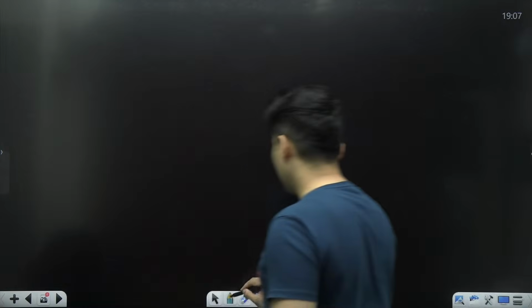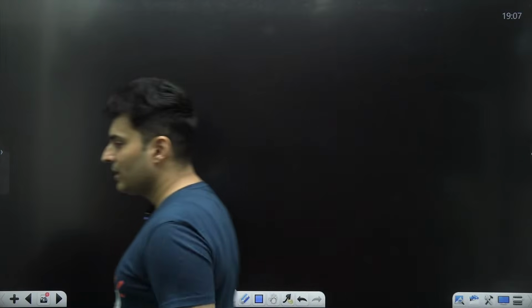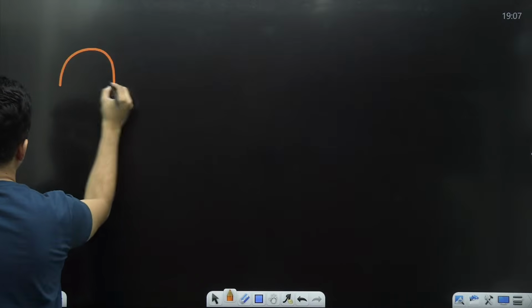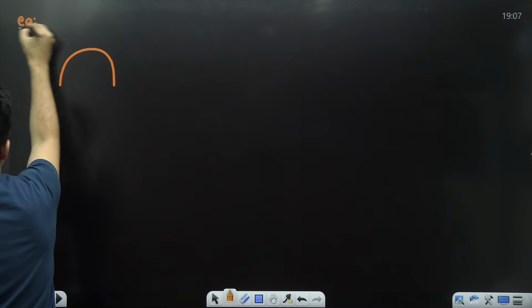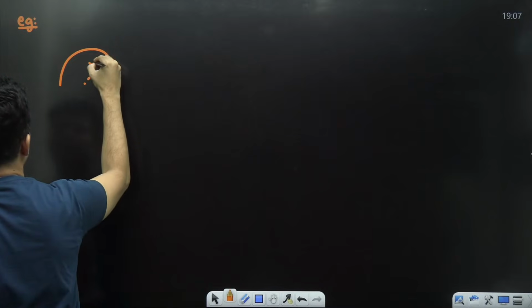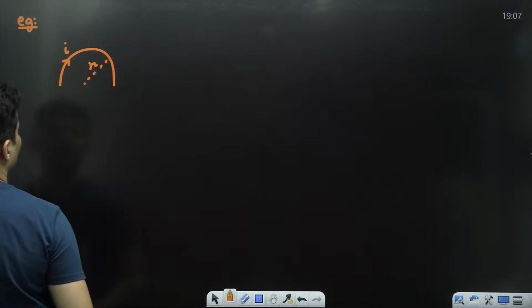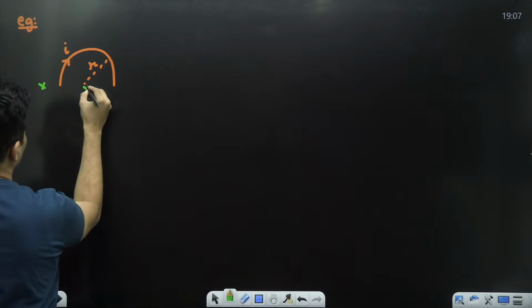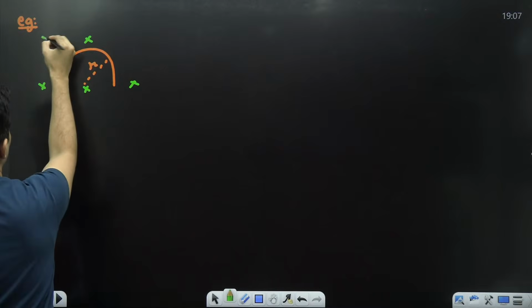There are many such examples which are based out of it. Say you have a semicircular wire. You have a semicircular wire carrying current, let's say like this. You have to find the force acting on this particular semicircular wire.